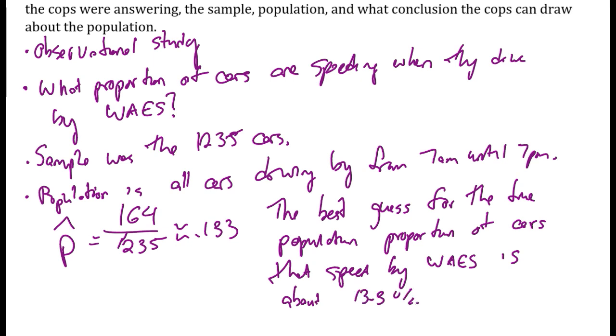That's our best guess because that's what our sample proportion was. Our sample proportion is the best estimate we have for this true population parameter. So it's important that we understand the relationship between samples and populations, and how we need our representative sample to represent our population, so that we can use our statistic, our p-hats or our x-bars, to answer questions about the population parameters.